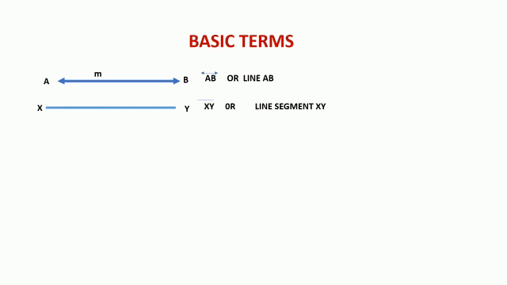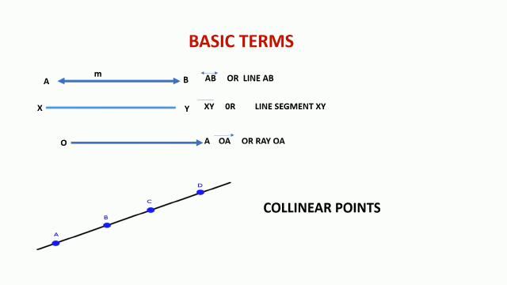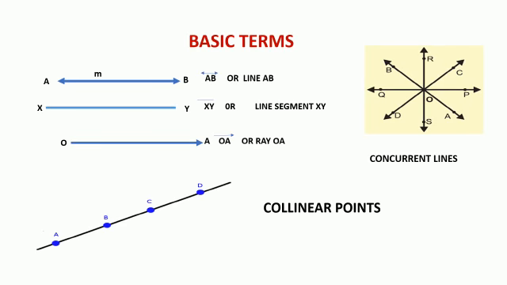Then what is this? A line segment. A line segment is a part of a line which has a definite length. This is a ray, which has an end point and can be extended in the other direction, and it is read as ray OA or any other. Now these are collinear points. What are collinear points, children? If more than 2 points lie on a line segment, then they are called collinear points.